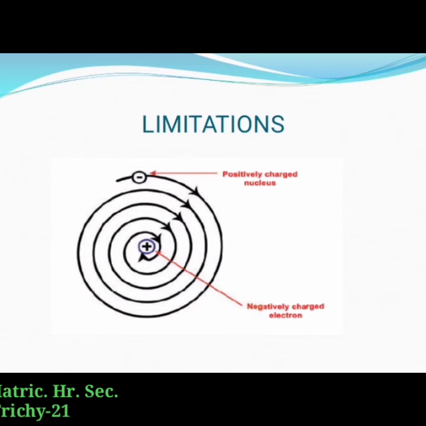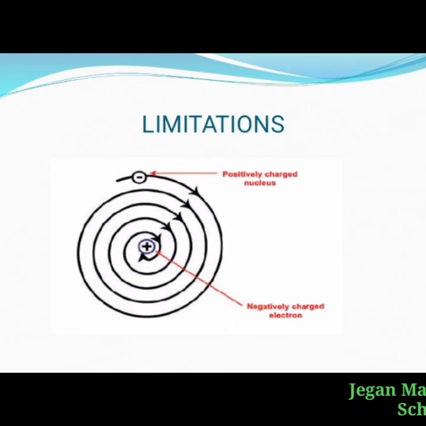Limitations in Rutherford's model. According to electromagnetic theory, a moving electron should accelerate and continuously lose energy. Due to the loss of energy, the path of the electron may reduce and finally the electron should fall into the nucleus.